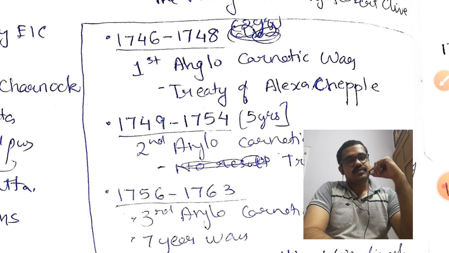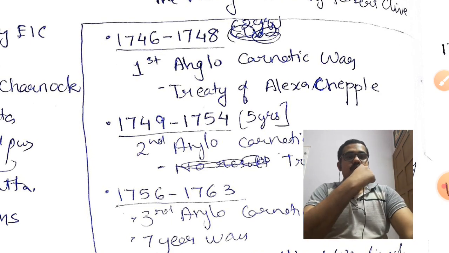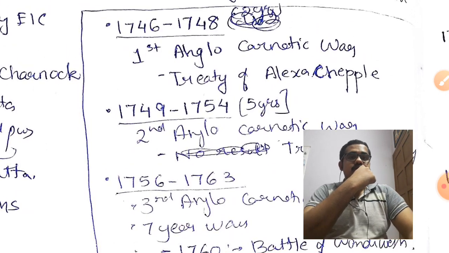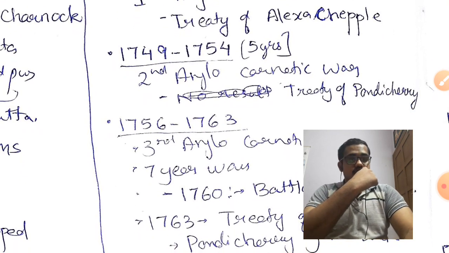French won it. So a Treaty of Aix-la-Chapelle followed that war. Then after 5 more years, war took place. So first 2 years, then 5 more years of war took place. That is the Second Anglo-Carnatic War. It was also won by the French only. The Treaty of Pondicherry was signed.